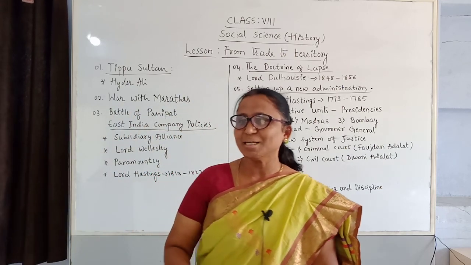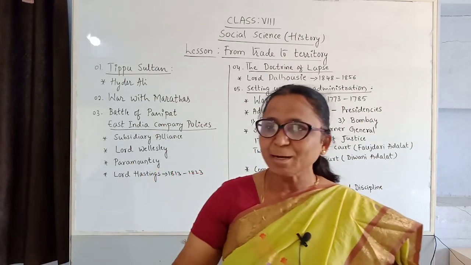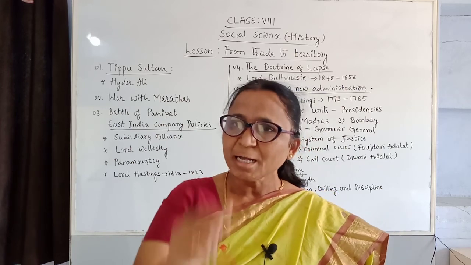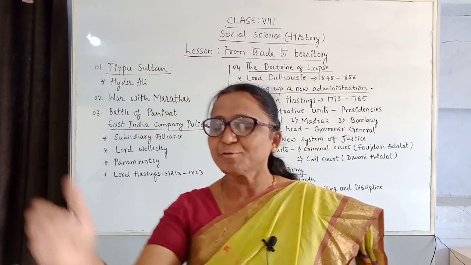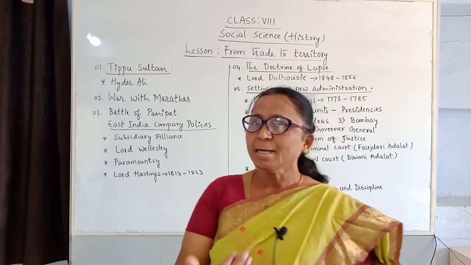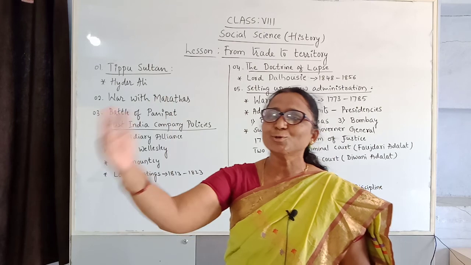How nice a policy they made, people. If they are not able to give the arms and the things taken, they have to hand over half of the territory to the British, and if they fail to give the tax or revenue, the land goes to the British.